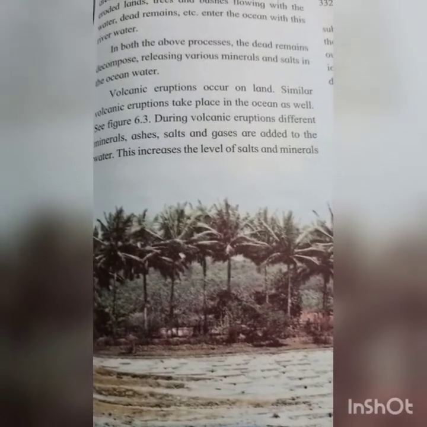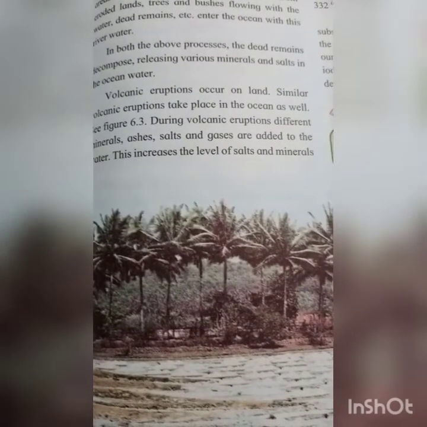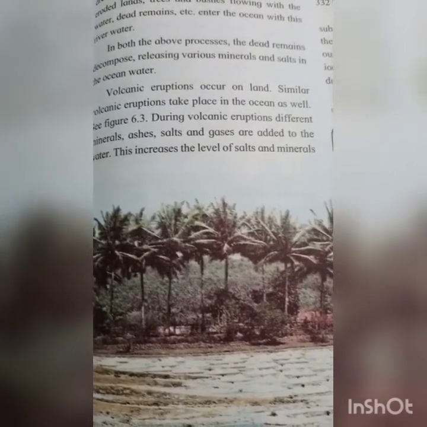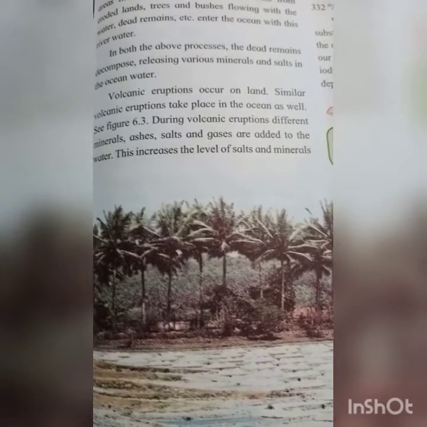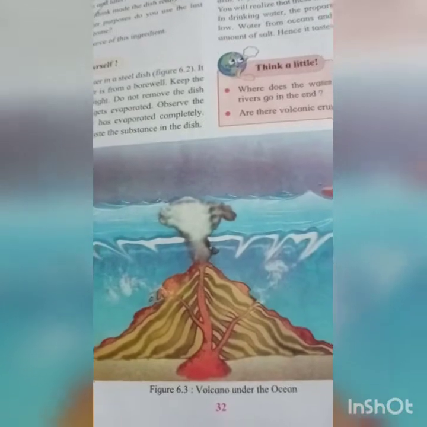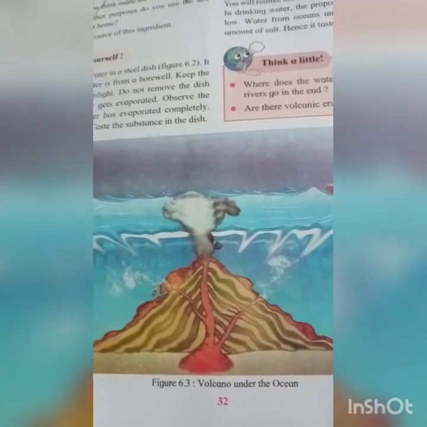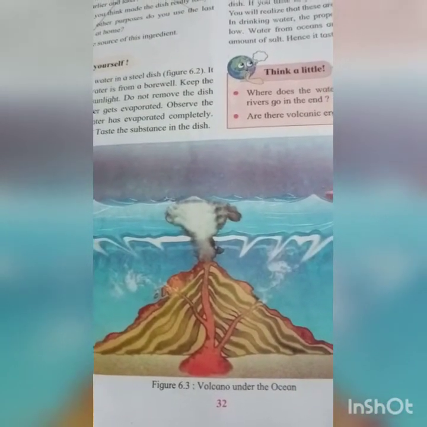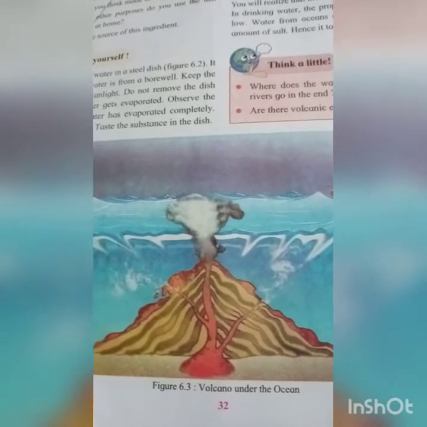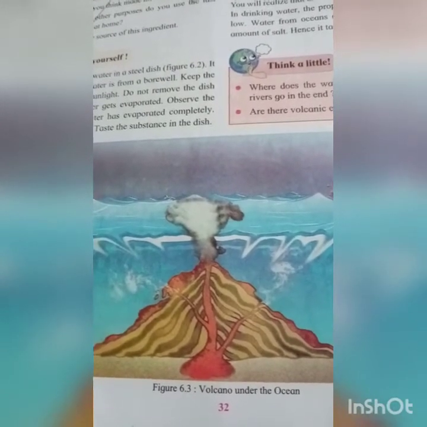See, students, volcanic eruptions occur on land. A similar process takes place in the ocean also. See figure 6.3, students. See that volcano under the ocean. This is a picture of a volcanic eruption. And because of the volcanic eruption, what happened, students?